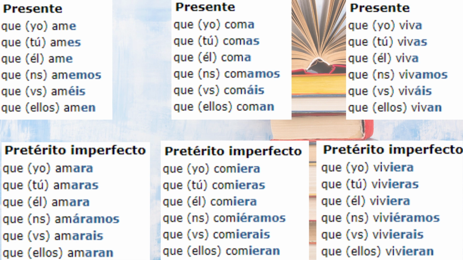Okay? Basically, if the verb finishes in AR, it will be conjugated with ara. Now, if the verb finishes in ER or IR, it will be conjugated with iera. Right? That's basically it. Also, there are other forms, but this one will be the most important.